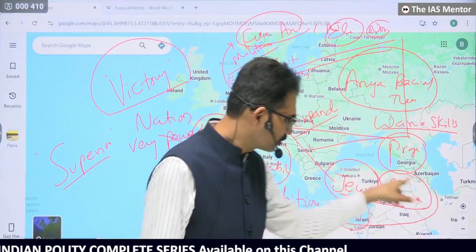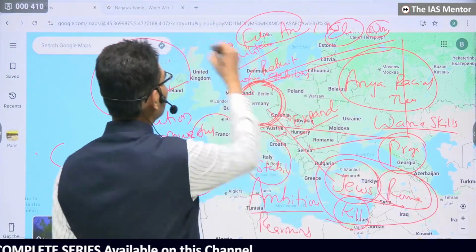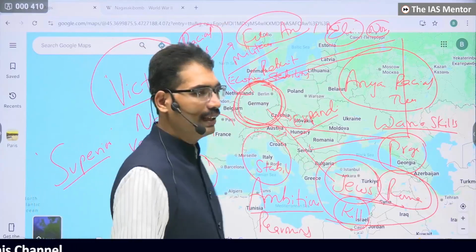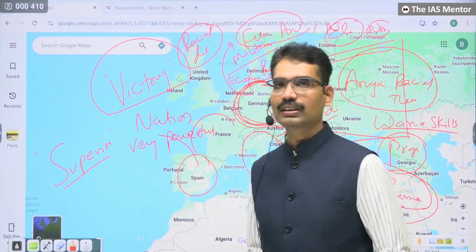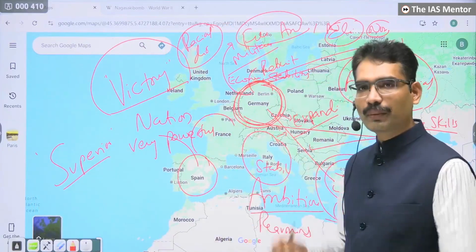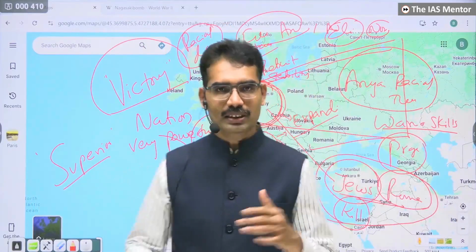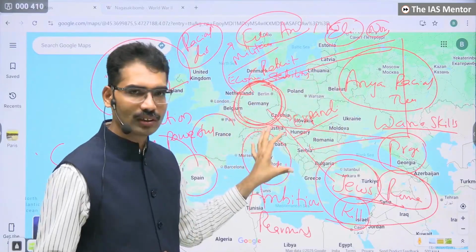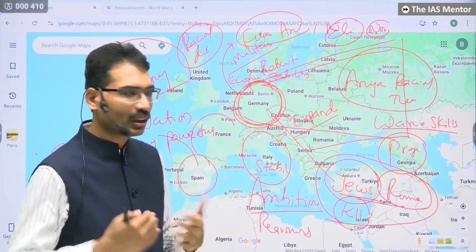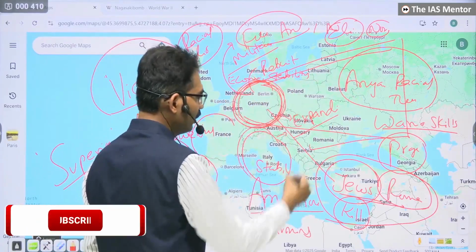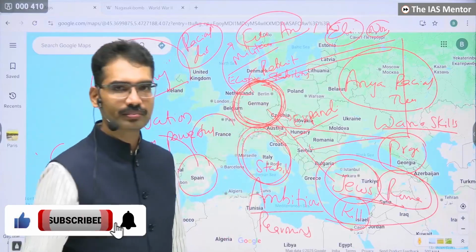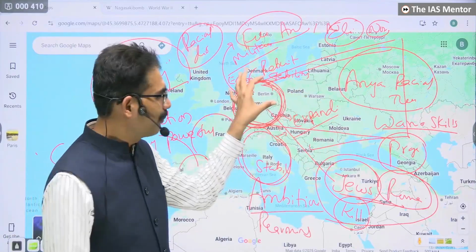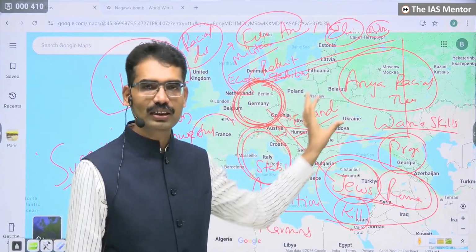This is how racial supremacy, racial discrimination, and racial violence in the name of superiority happened. These policies also led to World War II. Internally, they were becoming very strong, economically as well as militarily. The moment you become militarily powerful, it threatens the neighboring countries, because the balance of power is about to shift. If the balance of power is disturbed, naturally the neighbors are going to face